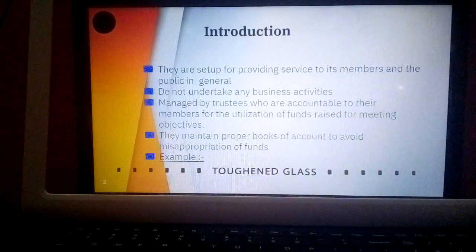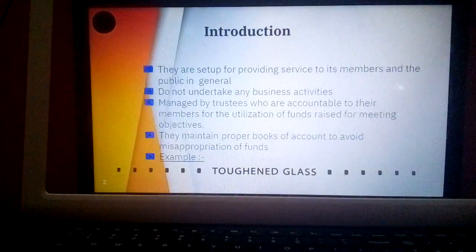So the first priority of NPOs is to provide service to its members and then to the general public. So this is the manner in which the NPOs operate. They first give priority to its members. For example, trade unions. These trade unions protect the interest of the employees working in an organization.